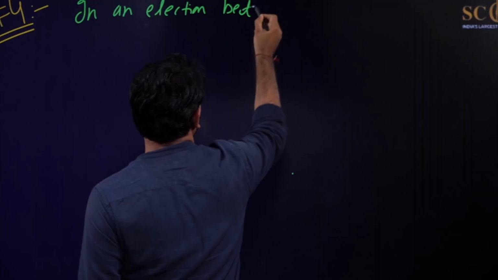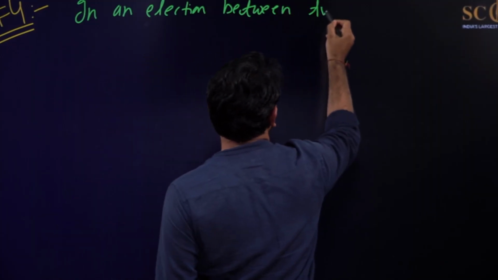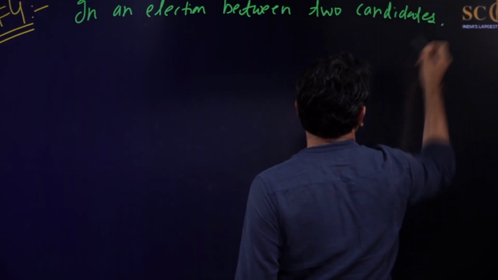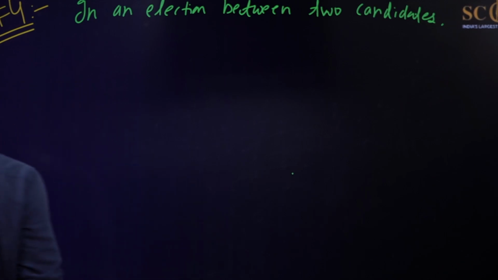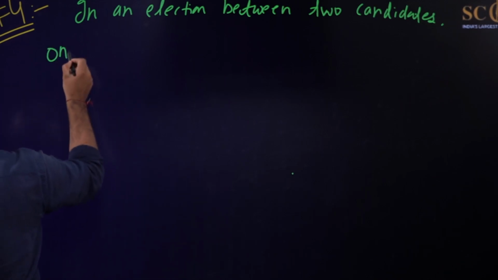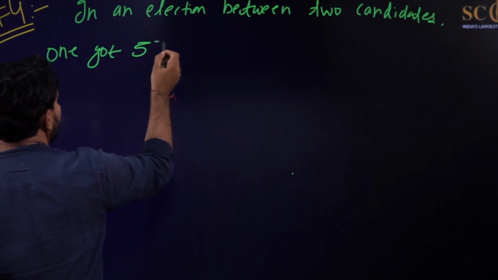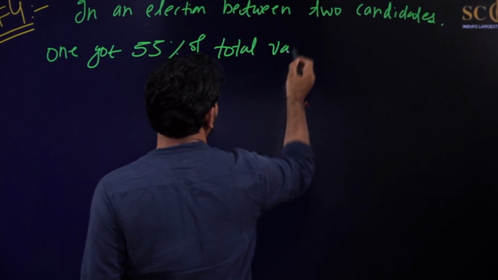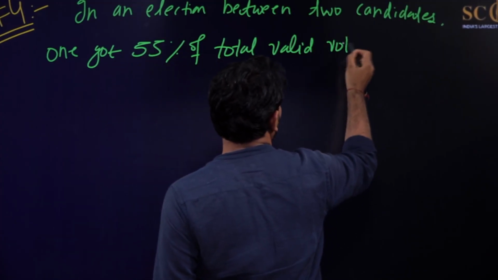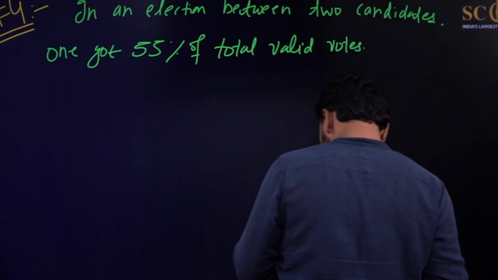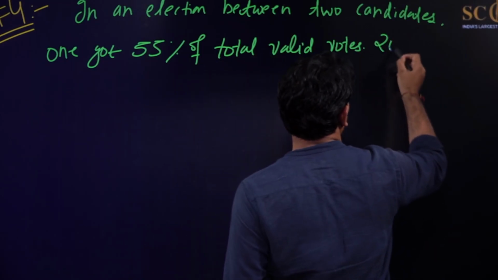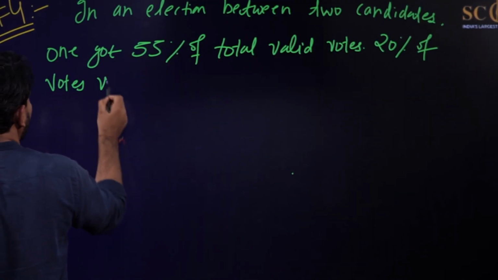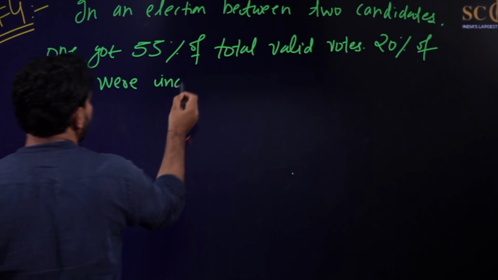in an election between two candidates, one got 55% of total valid votes, and 20% of the votes were invalid.